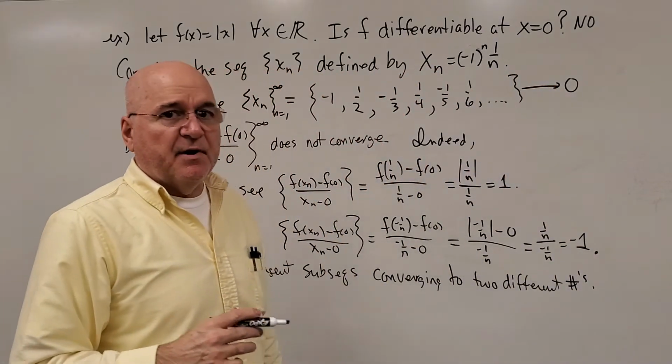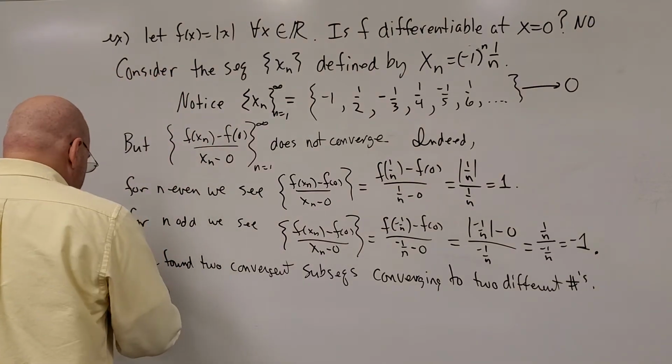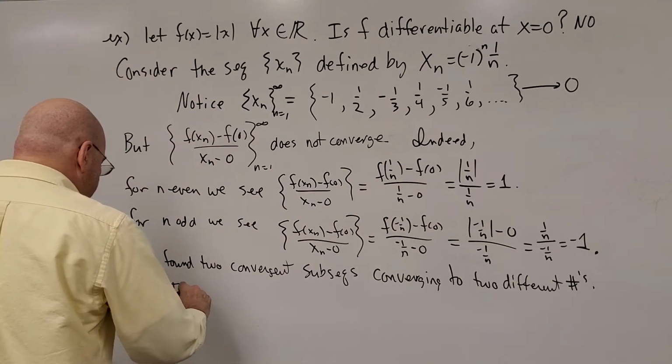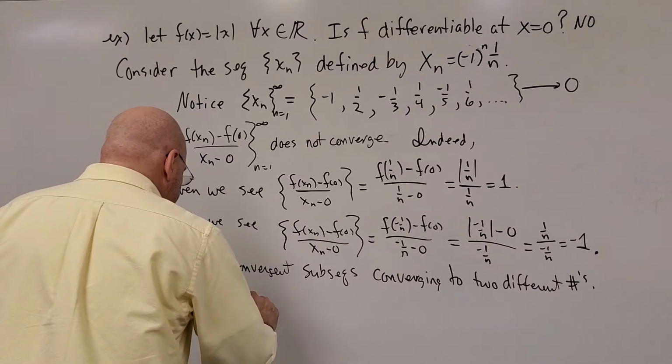That means that it's impossible that the sequence converges. So all we needed to do, let me finish this off: by theorem 1.4, f is not differentiable.